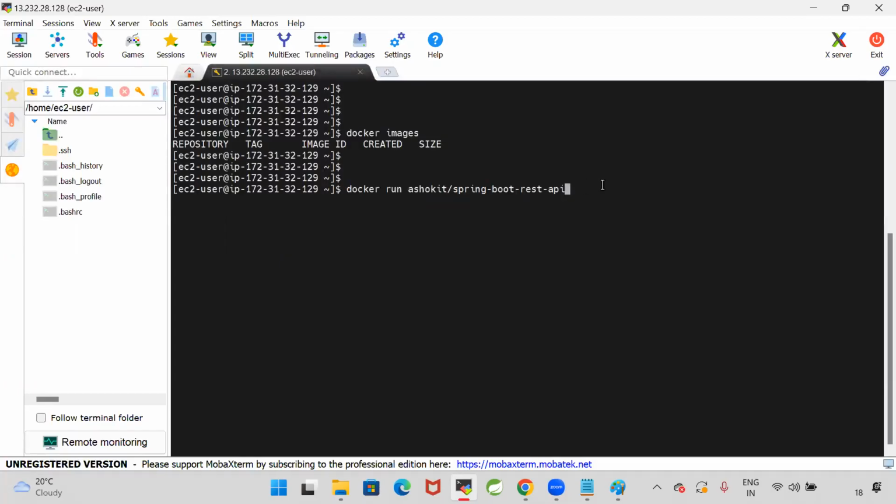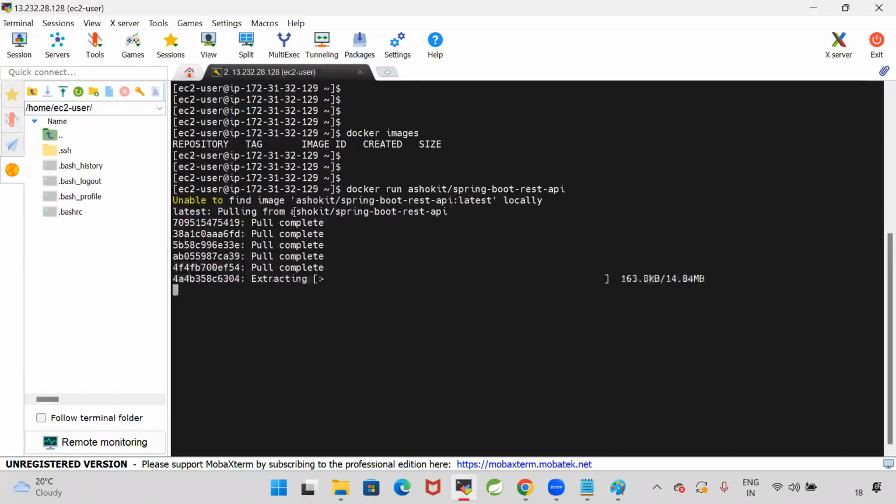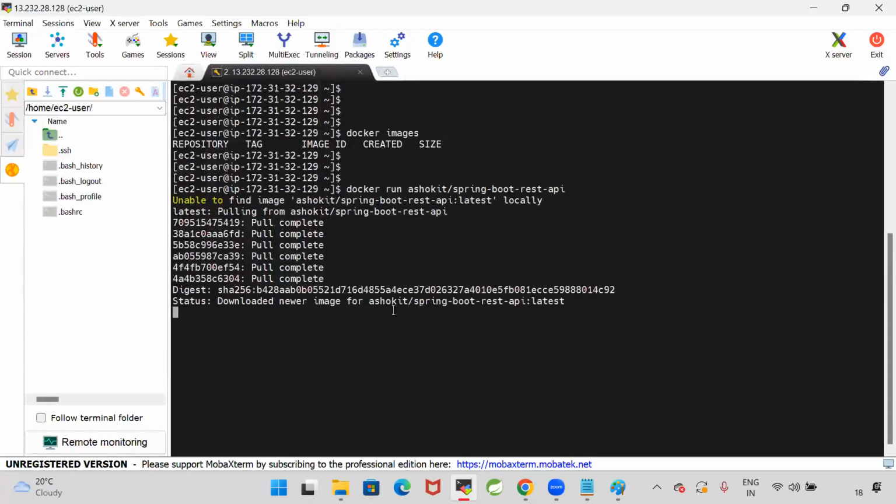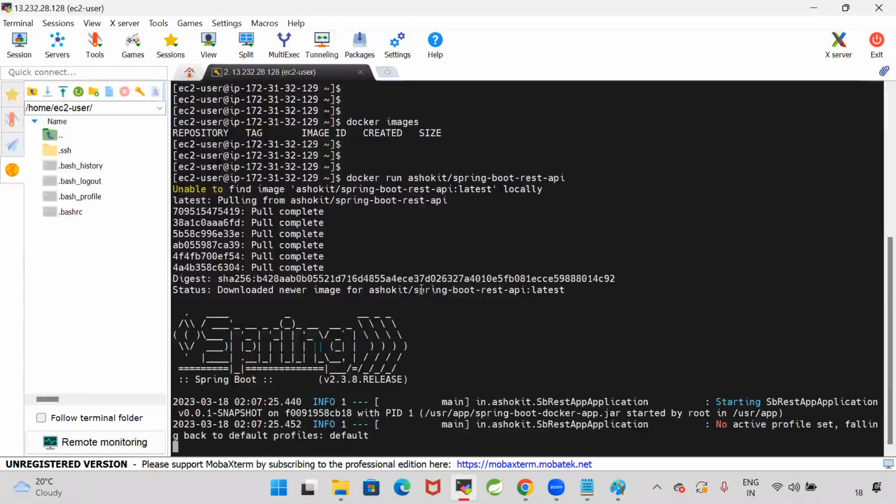Guys, observe carefully. Whenever we execute the docker run command, first it will check for the image in the local system. If the image is available in the local system, it will execute that image. If the image is not available in the local system, it will download from the Docker Hub and it will run that image. Docker run image name. Observe, it is saying clearly unable to find the image locally. Then what happened? It is pulling the image from the Docker Hub. Downloaded the new image for Ashok IT Spring Boot.